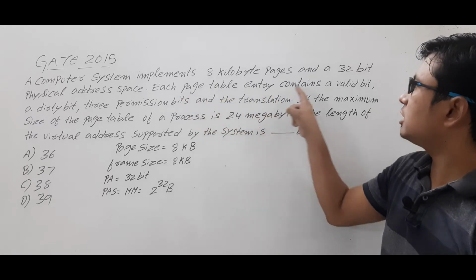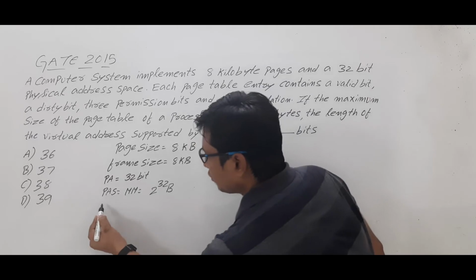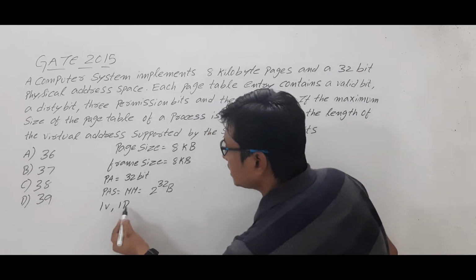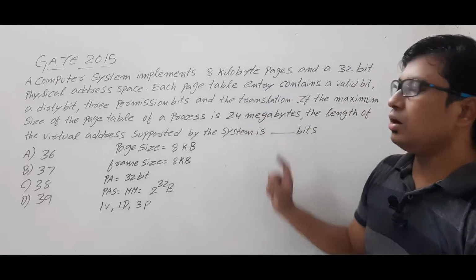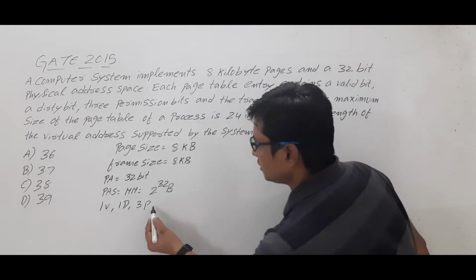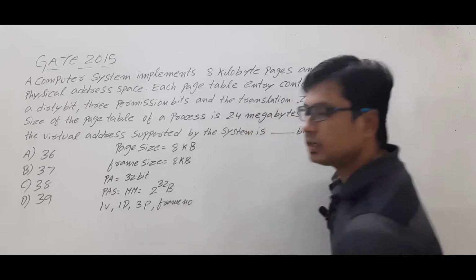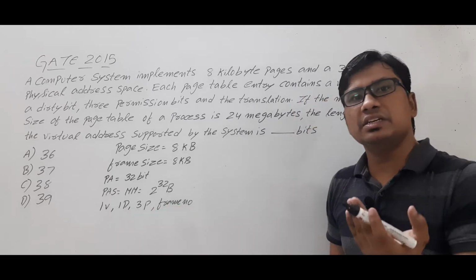Now each page table entry contains a valid bit. One valid bit will be there, one dirty bit will be there, and 3 permission bits will be there. And also the translation, meaning that it will also consist of the frame number. Is it clear? Frame number means the number of bits required to represent a frame.